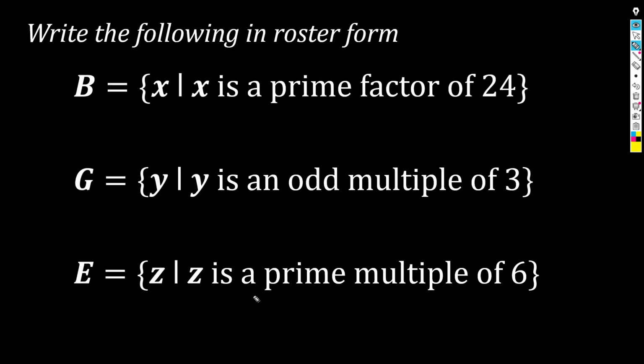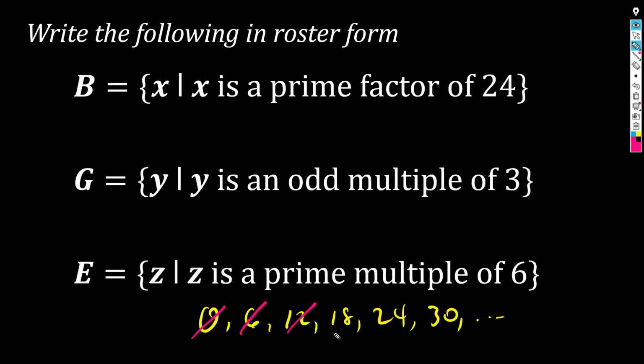Finally, E. Z is a prime multiple of 6. Ano nga ulit multiples ni 6? Lista muna natin. 0. Then, skip count. 6, 12, 18, 24, 30, and so on. Okay? Sino dyan ang primes? 0 by prime? Nope. 6 by prime? Nope. 12? Nope. Wait. No.